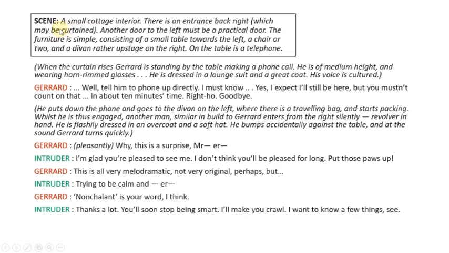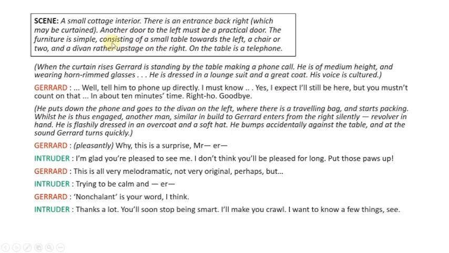So this is scene 1, a small cottage interior. There is an entrance back right which may be curtained. So dear students, the play was set in a small cottage. The room has an entrance on the right hand side with a curtain on it, as this entrance is not visible, so it might be curtained. Another door to the left must be a practical door. There is another door to the left side of the room which is in use. Practical door means it is in use. It is used by the playwright.